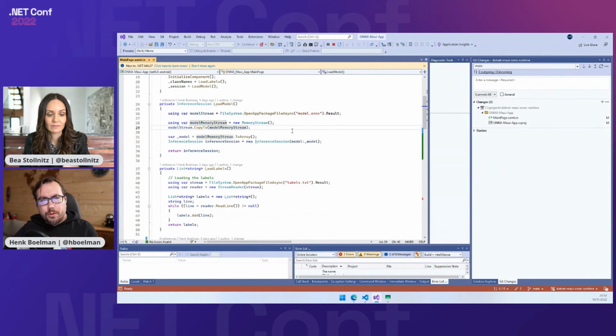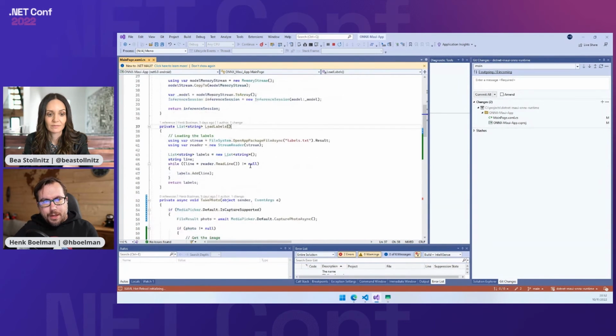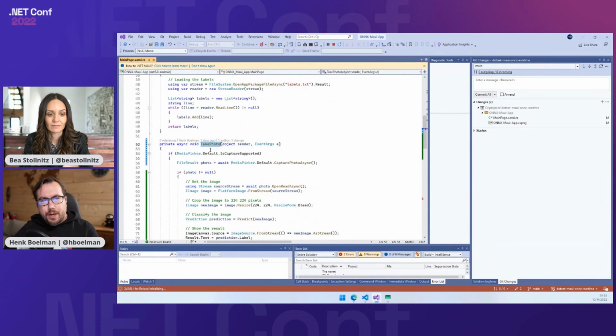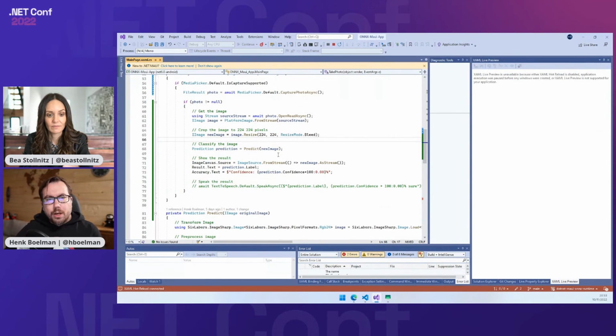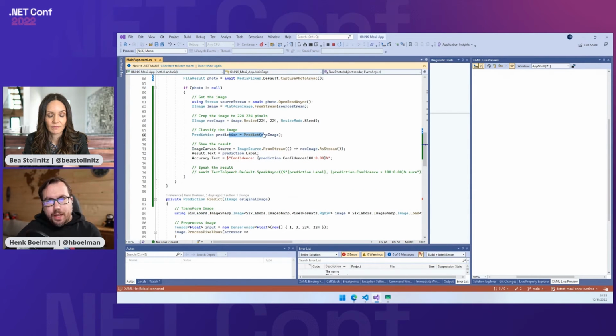So I'm loading the model from the package, loading the labels, and then I have a button that will take a photo using the media picker. I'm opening that photo. I'm resizing it to the exact same shape that we specified in the training script. So the image has to be 224 by 224 in RGB colors, red, green, and blue. Then I predict, run it through the model. There's one function here, and then I will draw the result on the screen.